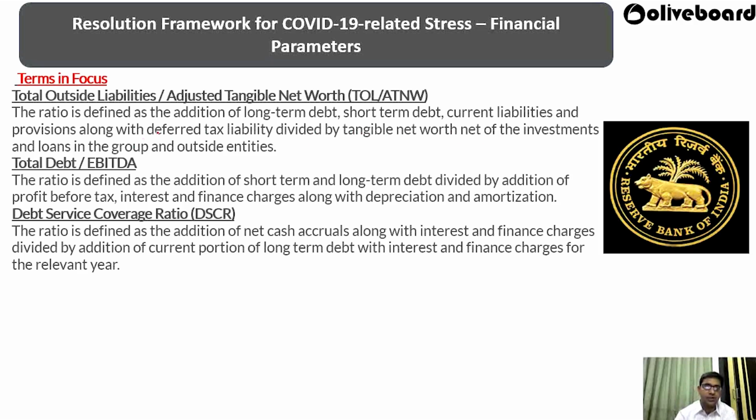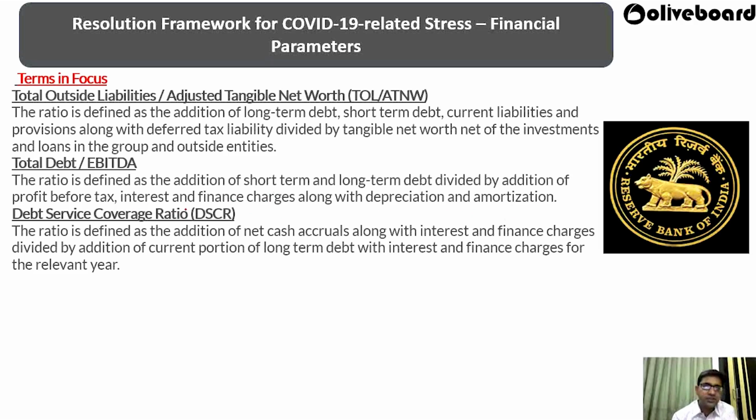So these are the ratios that have to be taken into consideration in order to make sure of the proper resolution framework for COVID-19 related stress. Then what is the total debt to EBITDA ratio? The ratio is defined as the addition of the short-term and long-term debt divided by the addition of the profit before tax, interest and financial charges along with the depreciation and amortization.